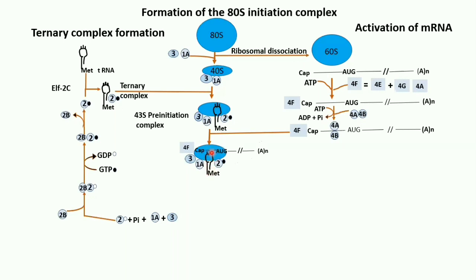So this tRNA will get bound with the initiation codon. This requires energy, and can you see now it has recognized and bound. Eukaryotes have the recognition of the initiation codon by the Kozak sequence, while in prokaryotes it is the Shine-Dalgarno sequence. So this forms the 48S initiation complex.